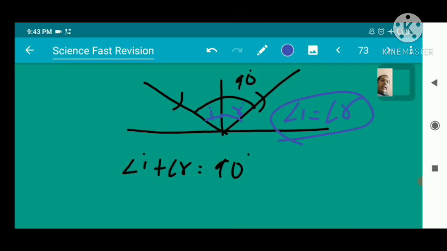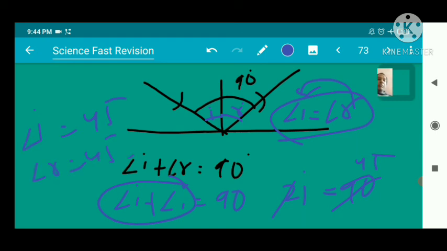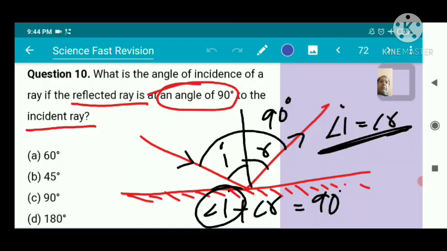So we put angle R equal to angle I. Finally 2I is equal to 90 degrees, so I is 45. So angle I is equal to 45. If angle I is 45, then angle R is also 45, because both are equal. Here we have to find the angle of incidence, so the angle of incidence is 45 degrees.